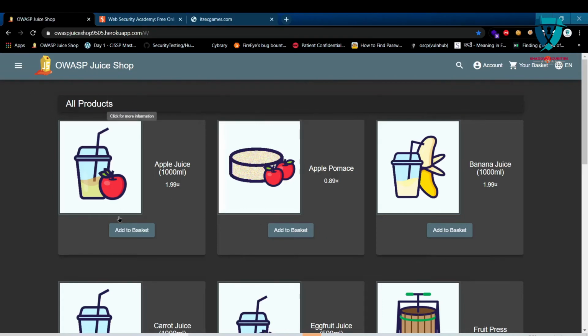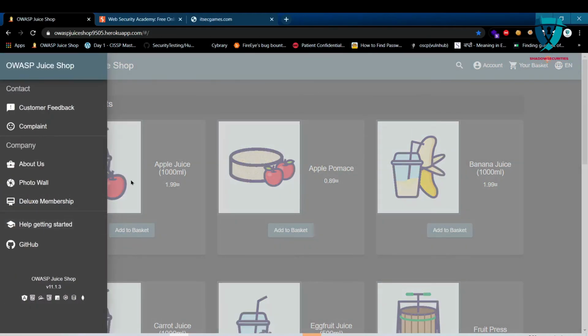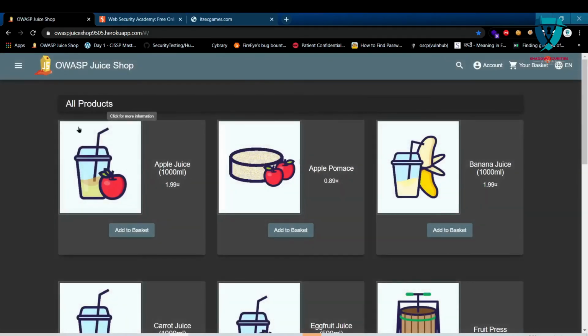As we can see here, there is add to basket, and these are the products we have to add into our basket. This is like a real scenario, and we are able to practice our web penetration testing skills. Everything looks like a genuine real website. As you can see here, it will redirect to the GitHub page, and also there is more about the company. So this is the second resource I am going to use, OWASP Juice Shop.